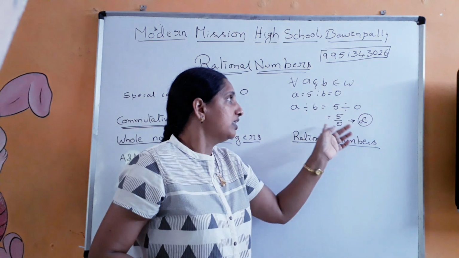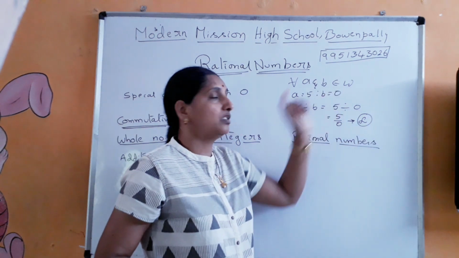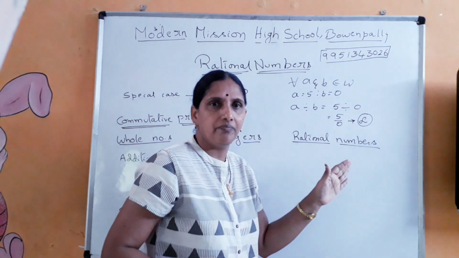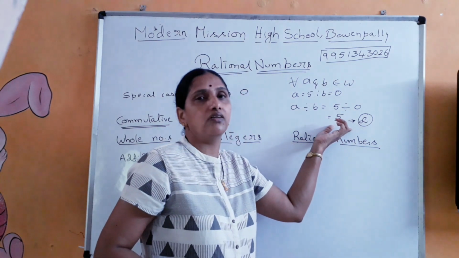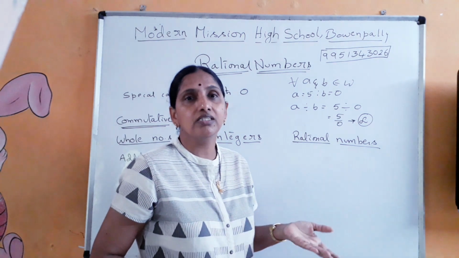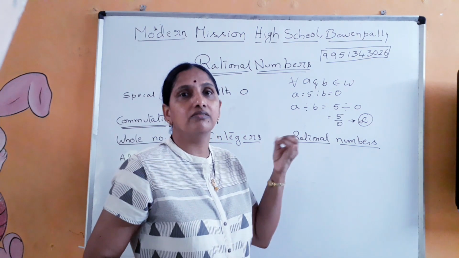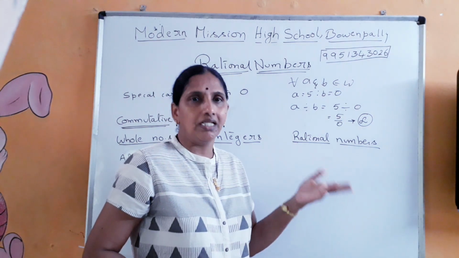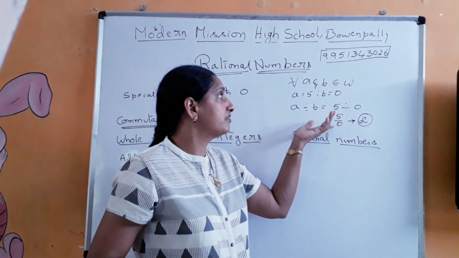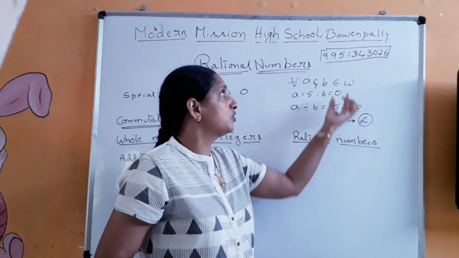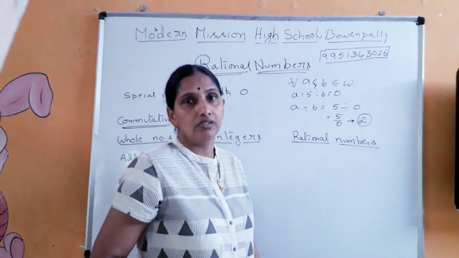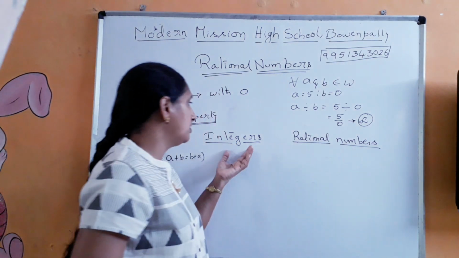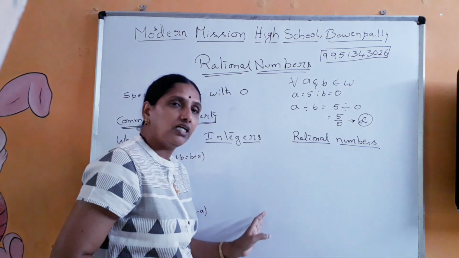So therefore, this number does not belong to the set of whole numbers because first thing is this itself is not a number. Hence we can't determine the value of this. Without determining, we cannot say whether it falls in whole numbers, whether it falls in integers or whether it falls in rational numbers or any other numbers. So thus we can't say that this result is going to belong to whole numbers. Thus closure property is not obeyed by whole numbers. Similarly, even in integers you have 0. So therefore it can't be closed.